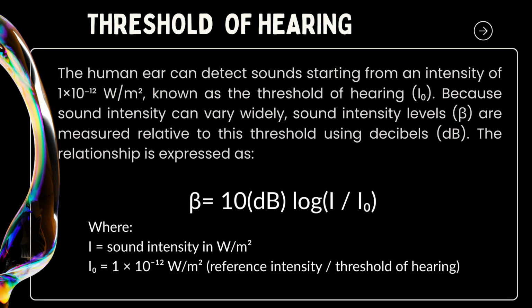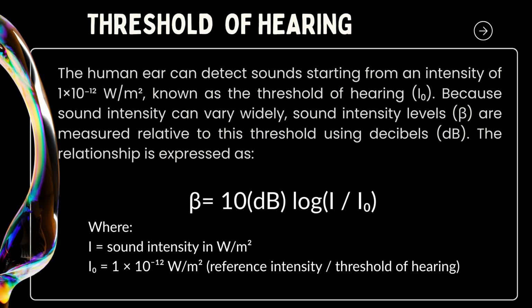Threshold of hearing. The human ear can detect sound starting from an intensity of 1 times 10 to the power of negative 12 watt per square meter, known as the threshold of hearing. Because sound intensity can vary widely, sound intensity levels are measured relative to this threshold using decibels.